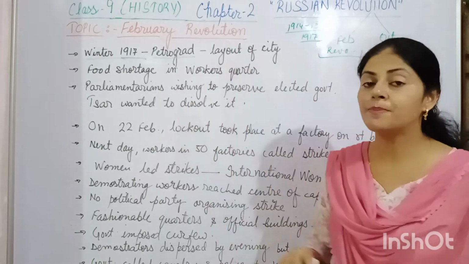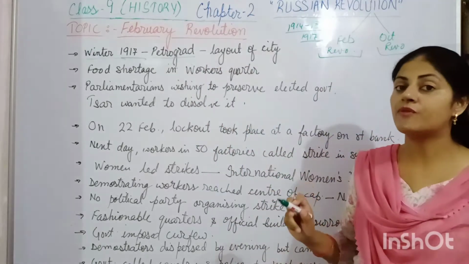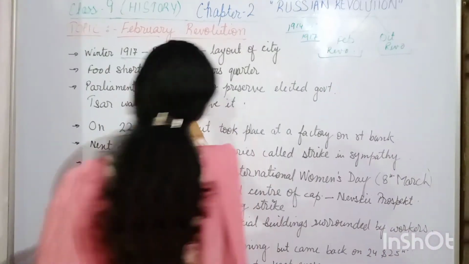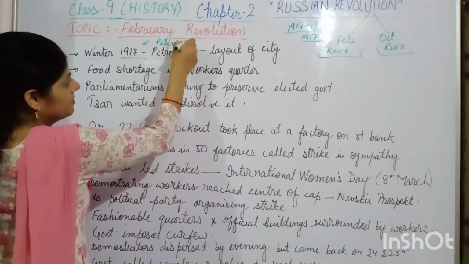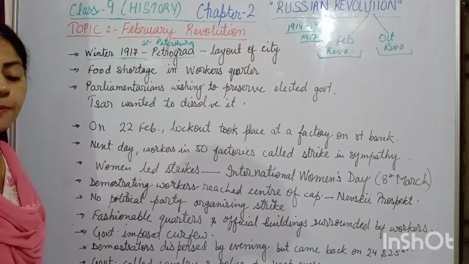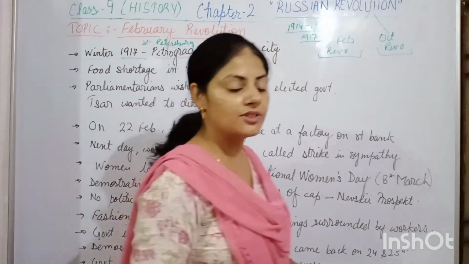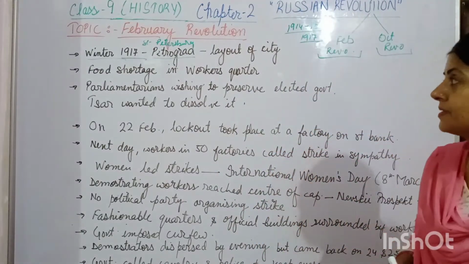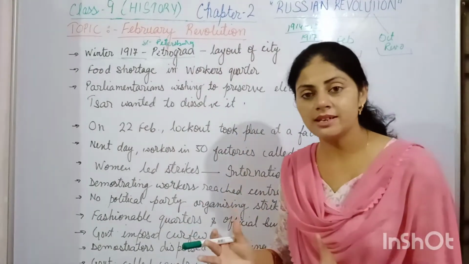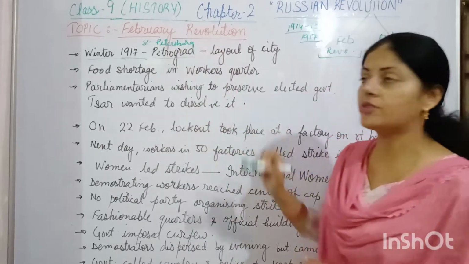So what was its previous name? Its previous name was St. Petersburg. St. Petersburg was the German name, which was changed during the First World War because of the anti-German sentiments. So here the story is of the city of Petrograd.